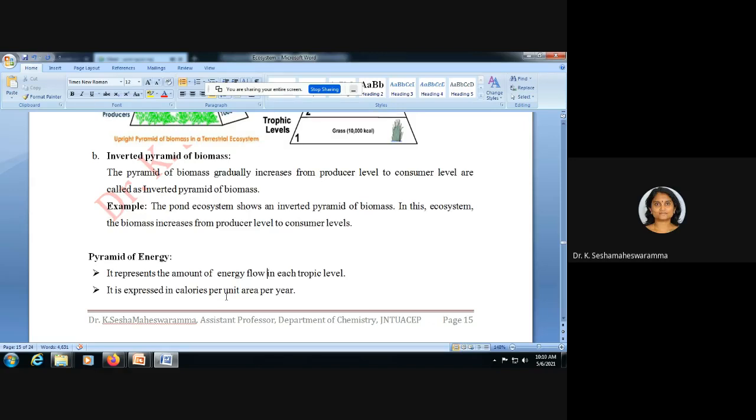Pyramid of energy is expressed in calories per unit area. Pyramid of number is expressed in number per unit area. Pyramid of biomass is expressed in kg per unit area. Pyramid of energy is expressed in calories per unit area.